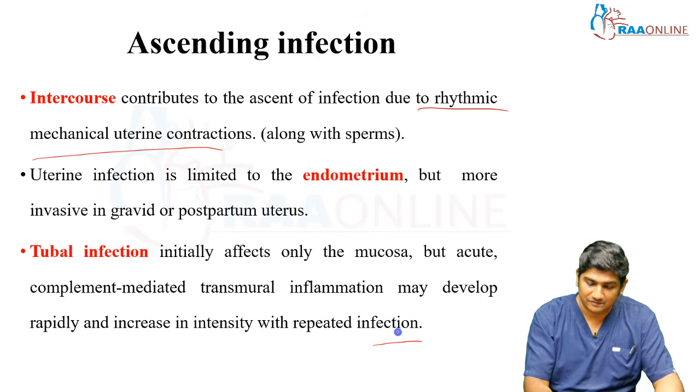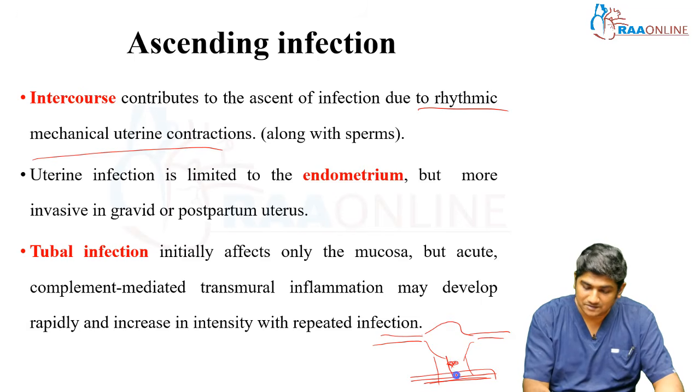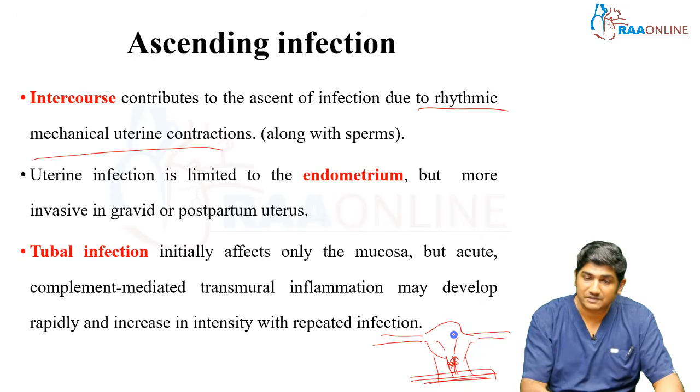Okay, so you have the female genital tract, you have the uterus. If there is a lower reproductive tract infection, the mucosal barrier is lost, right? And because of activities along with the sperms, there will be ascending infection of the bacteria, which usually affects the endometrium only, but in case of a gravid or postpartum uterus, it can be more severe.